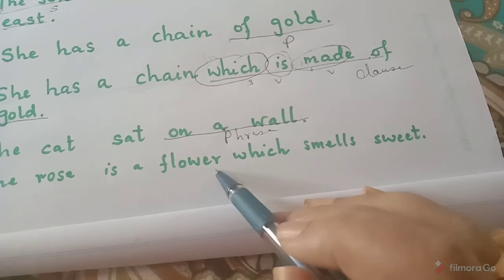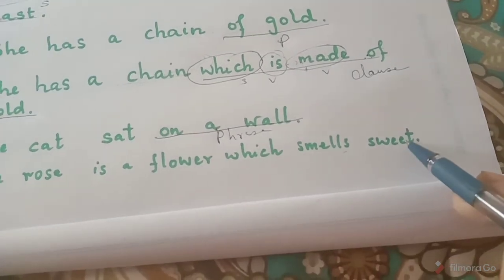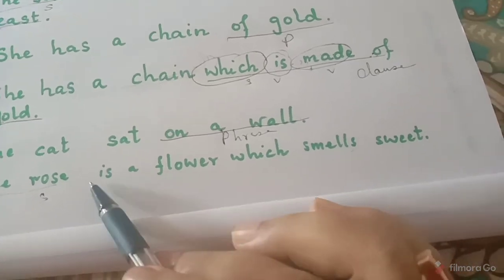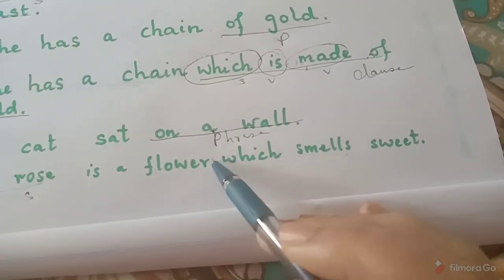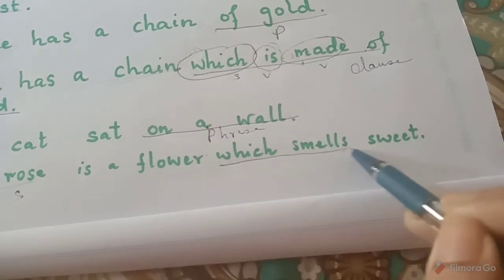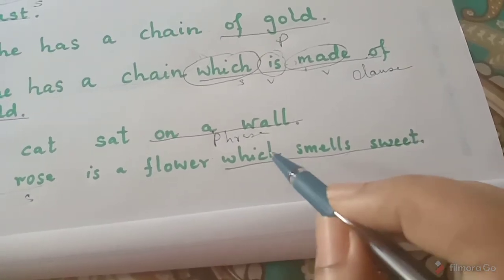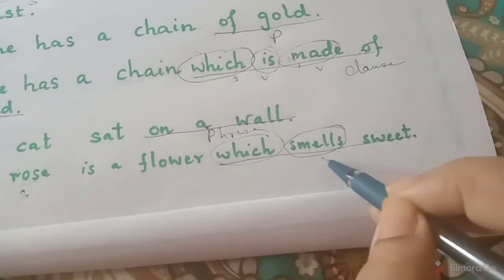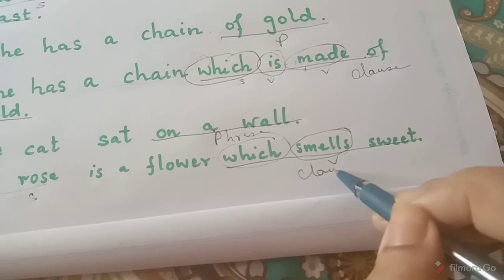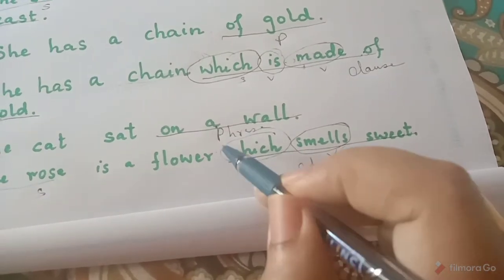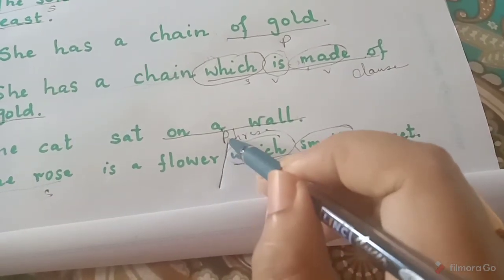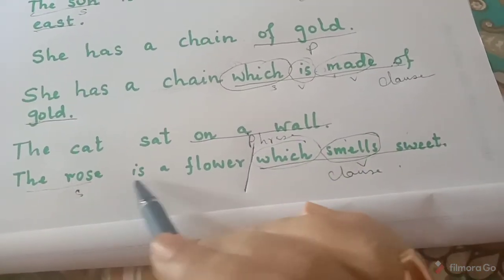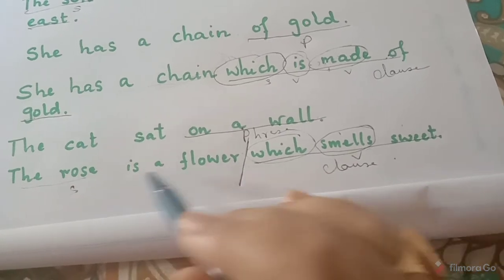Look at the next sentence. The rose is a flower which smells sweet. So here the subject is the rose, and we're talking about a rose, and the rose is a flower which smells sweet. So this is the group of words which has a subject over here and it has a verb also, smells. That means this is my clause. Is it clear? See, if I just make a division between this part and this part, look at the difference. The rose is a flower. It has a complete sense.